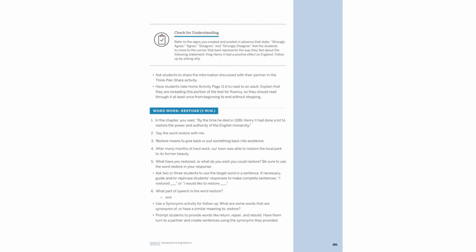King Henry II significantly restored the power of the English monarchy by 1189. The term restore means to give back or re-establish something. For instance, after hard work, a town can restore a park to its former beauty. Consider what you have restored or wish to restore, using restore in your response.